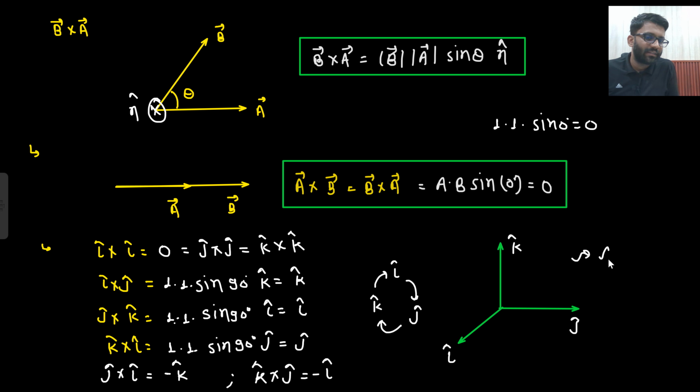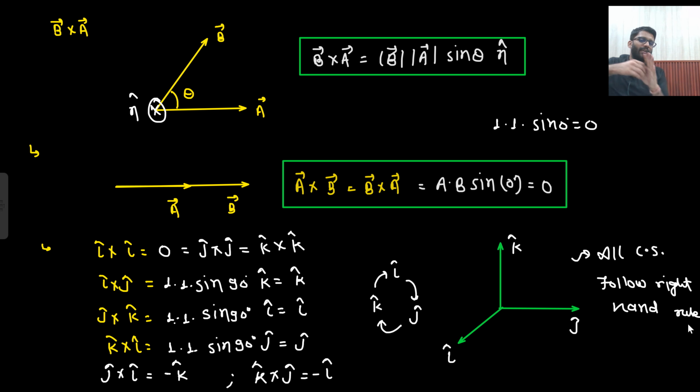All coordinate systems follow the right hand rule. Okay, what is the right hand rule? i cap cross j cap I need to do, this will be k cap. So if I say, sir, this is my j cap and this is my i cap, then this will be your k cap? No, that is wrong.